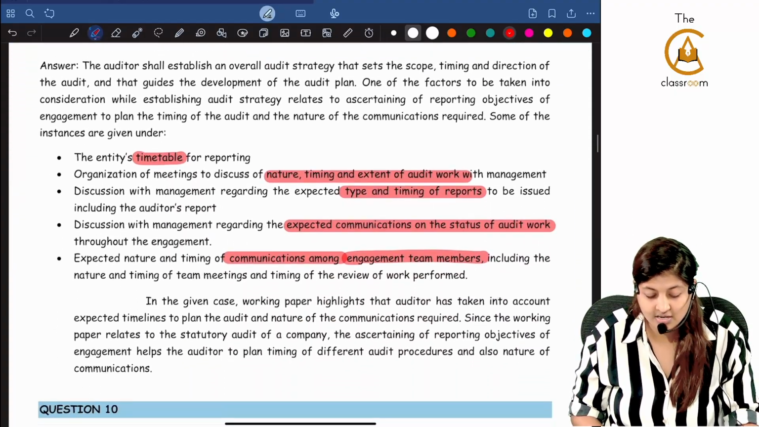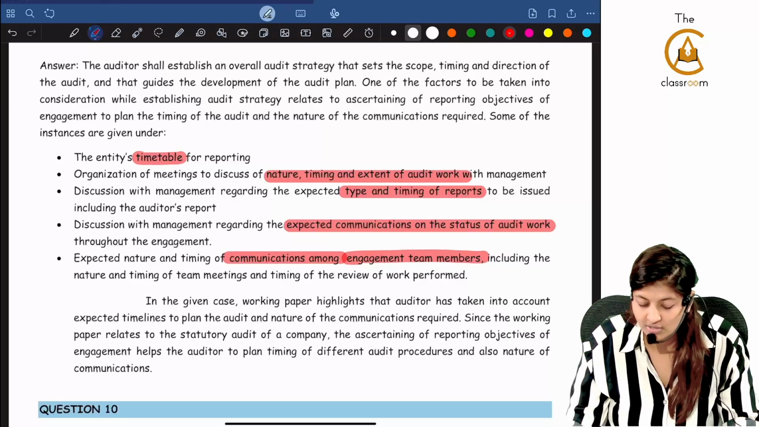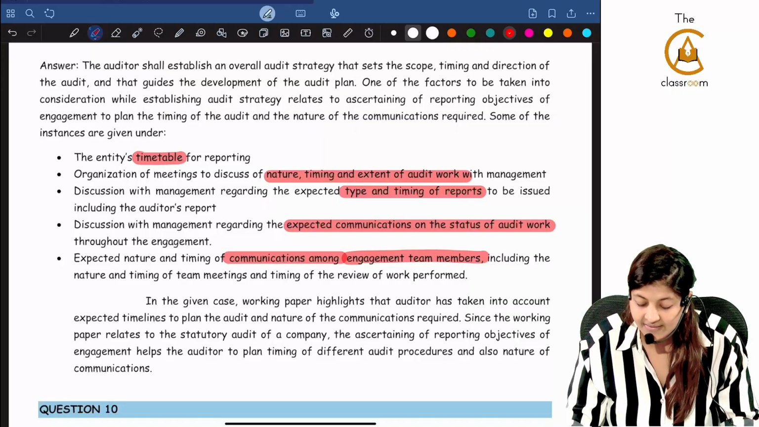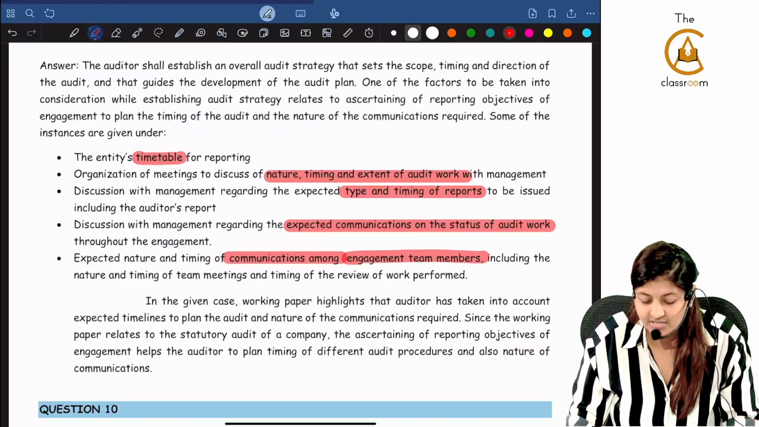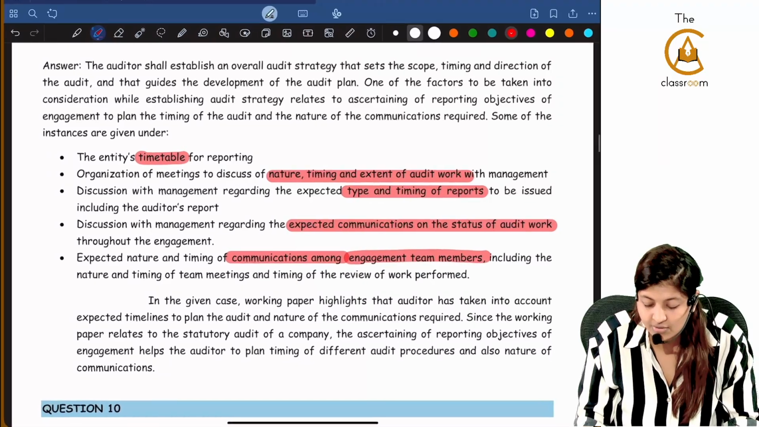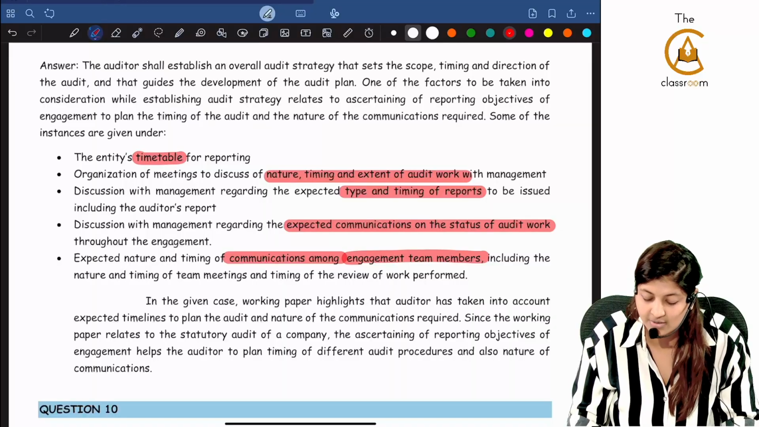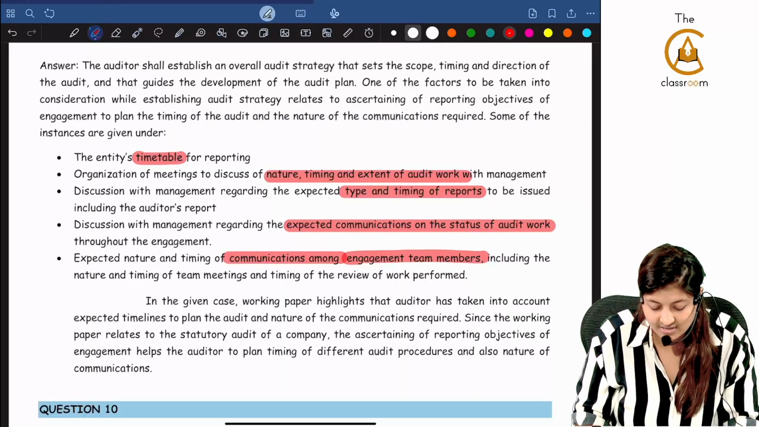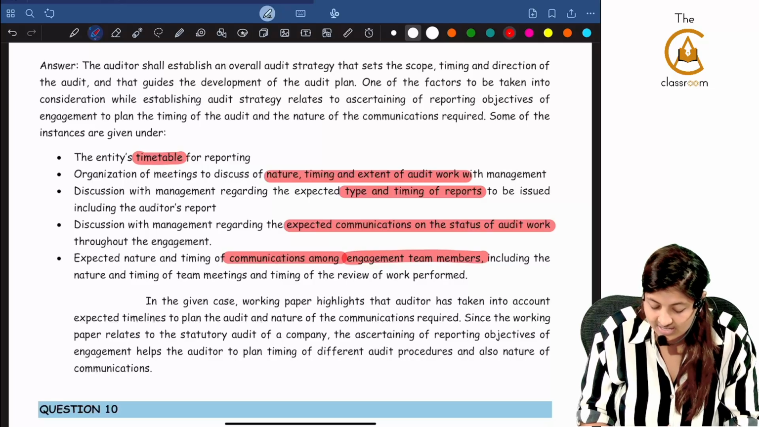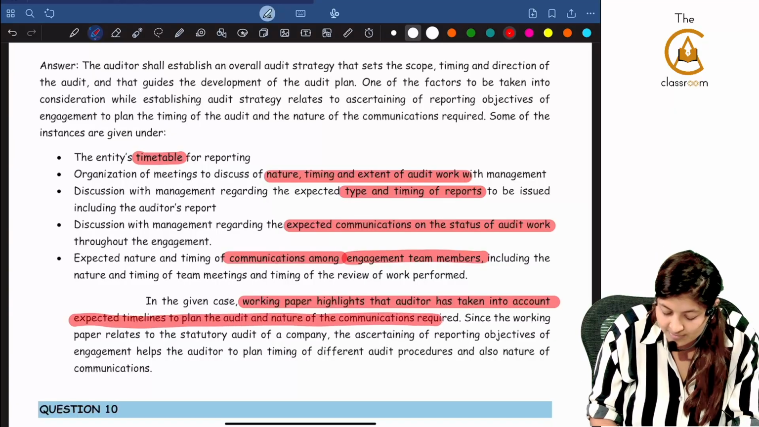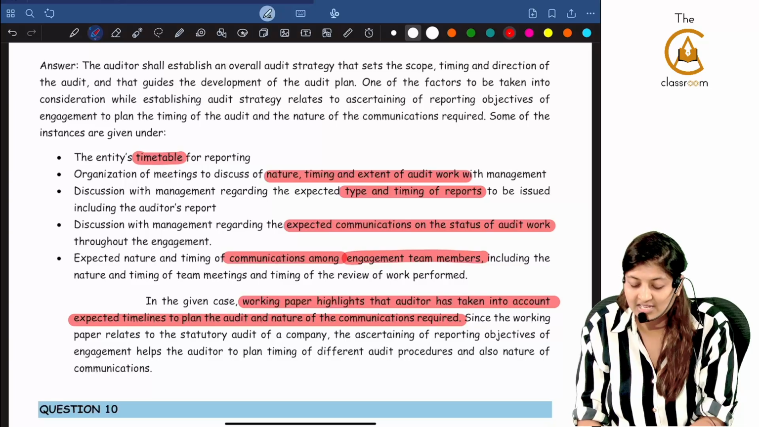Now read the answer. The auditor shall establish an overall audit strategy that sets the scope, timing and direction of the audit and that guides the development of the audit plan. One of the factors to be taken into consideration while establishing audit strategy relates to the ascertaining of reporting objectives of the engagement to plan the timing of the audit and nature of communications required. Some of the instances are given under all these instances. In the given case, the working paper highlights that the auditor has taken into account expected timelines to plan the audit and the nature of the communications required.